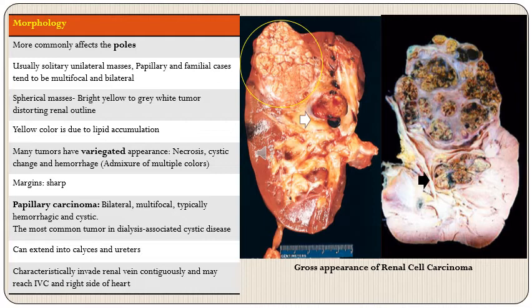So all these features highlight the common features of renal cell carcinoma: it usually involves the poles of the kidney, as in both of these pictures. It also tends to involve the renal vein, and can at times be multifocal and bilateral. They have a yellowish appearance because of their lipid content, and because of superadded necrosis, cystic change and hemorrhage they can have a variegated appearance.